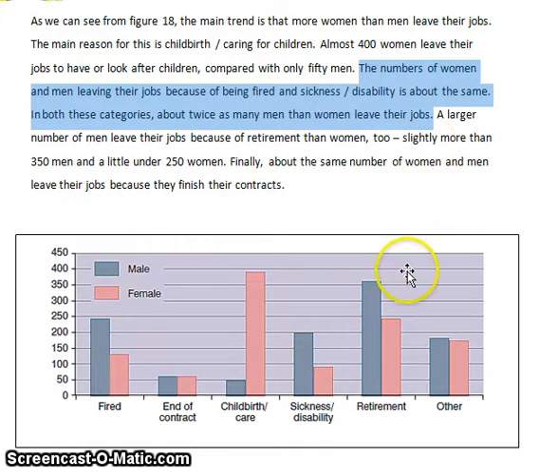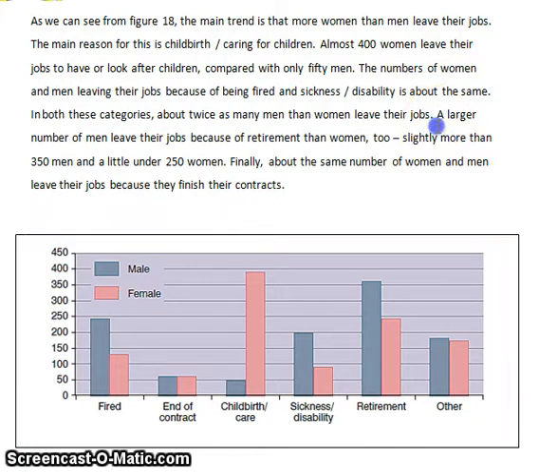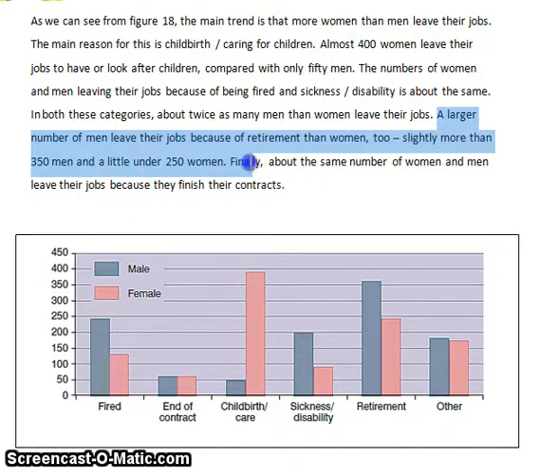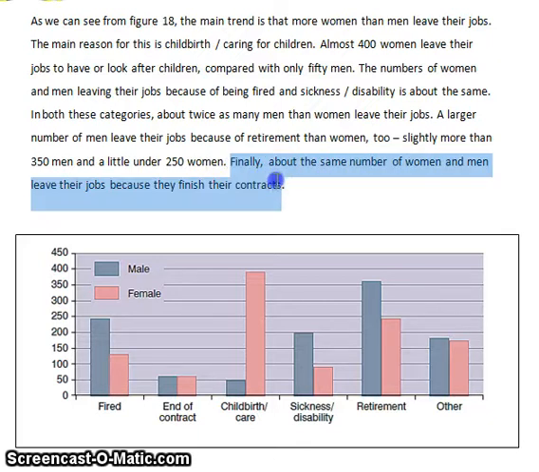More information, the one about retirement. A larger number of men leave their jobs because of retirement than women too. Slightly more than 350 men and a little under 250 women. I then at the end write about the last category, end of contract. I say finally about the same number of women and men leave their jobs because they finish their contracts.